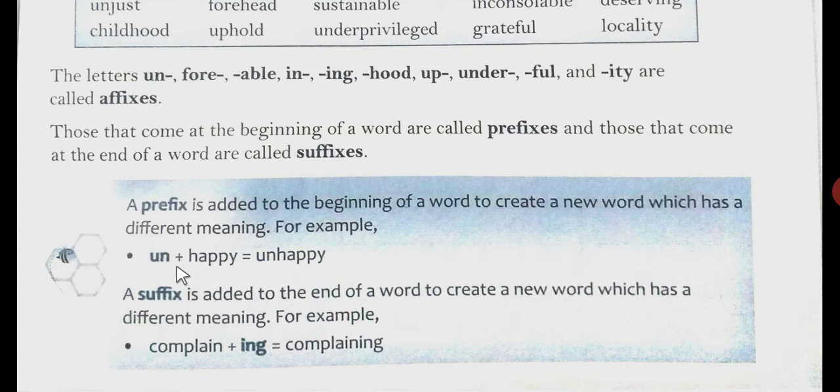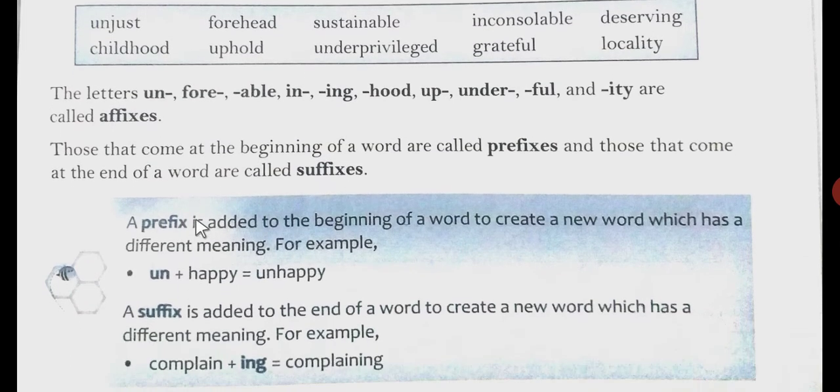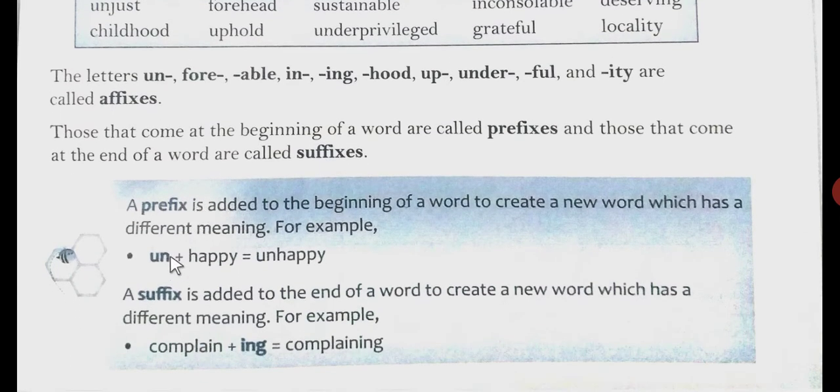So these two are the definitions of prefix and suffix, and you will write this definition with one example in your fair copies.